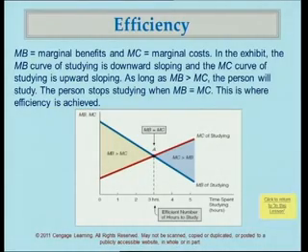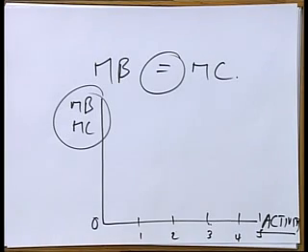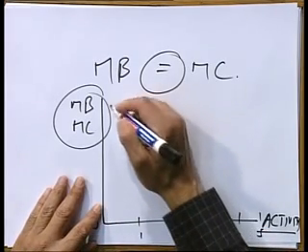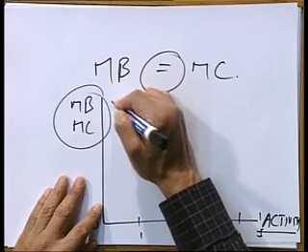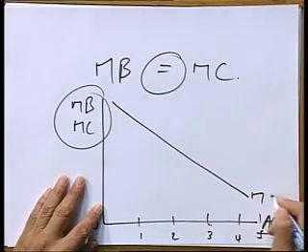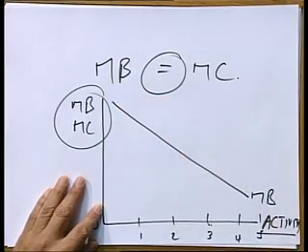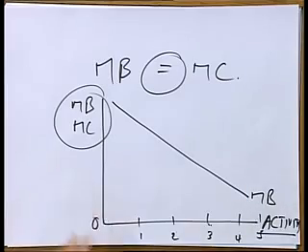Now what you see in that exhibit is that they give you all the hours, 1 hour, 2 hours, 3 hours, up till 4, 5 hours that an individual can study, and what is being measured on the vertical axis is the marginal benefit and the marginal cost of your hours of study. So we've got one curve that is the marginal benefit curve, which is downward sloping. What actually happens, what is marginal benefits?